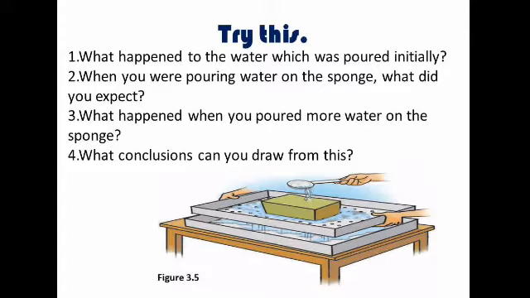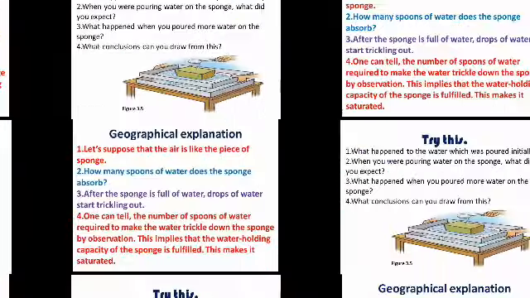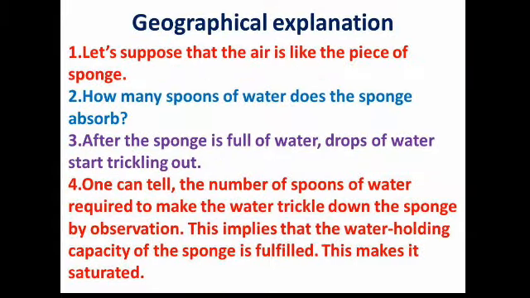When you were pouring water on the sponge, what did you expect? A sponge will absorb that water, and the water will not go down through the holes. Yes, we expected that. And what happened when you poured more water on the sponge? The sponge started releasing water into the tray. And what conclusion can you draw from this? Through the geographical explanation we will understand, which is already given below.